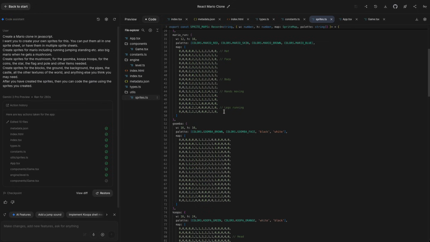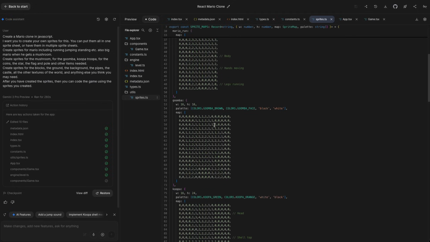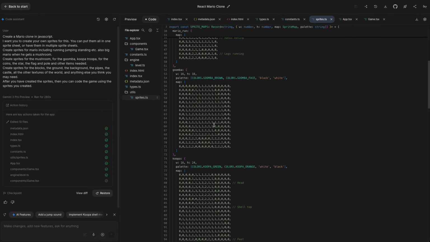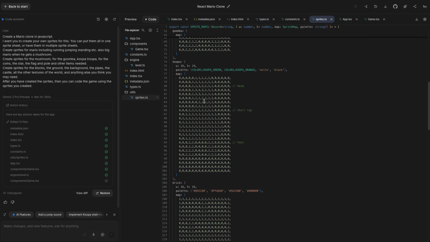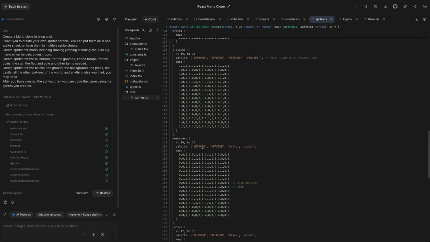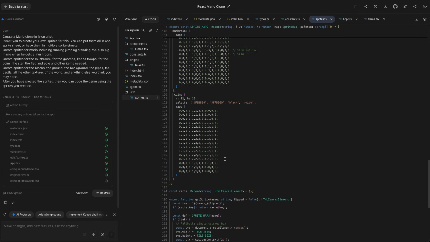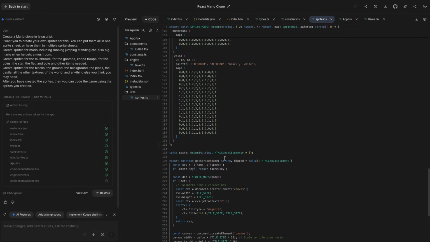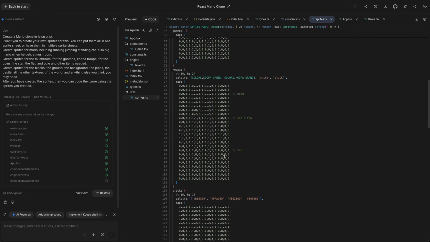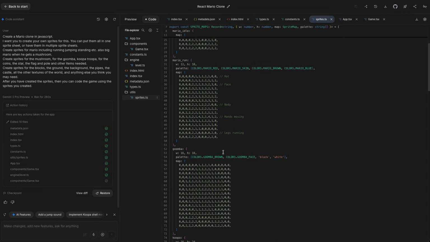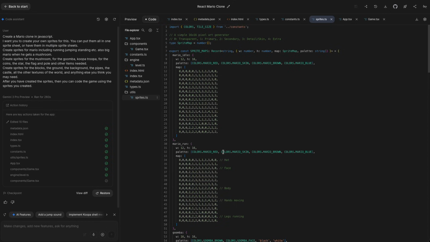And that's very cool that it has created all of these using just code, ones and zeros, and coloring it in. So I'm pretty impressed by doing that, ones and zeros and twos, and having the color set for it. So in terms of how cool looking the sprites are, not that impressive, but actually coding them out like this, pretty impressive. I guess the downside is there is a lack of animation, but it has created a different way of handling sprites, and so I will also give it a bonus point for being creative.